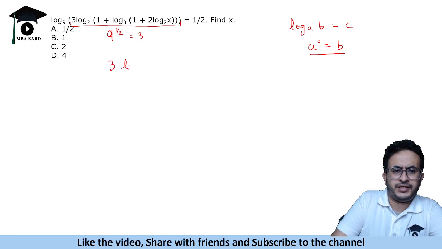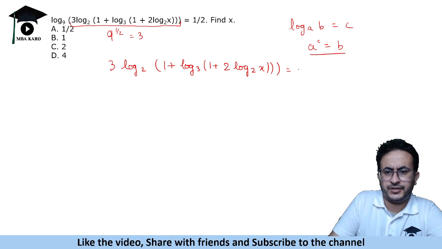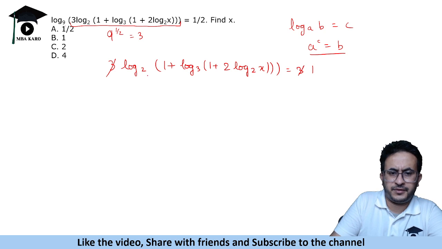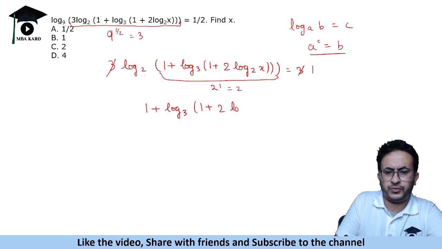So let's write this: 3 log 2, 1 plus log 3, 1 plus 2 log 2x is equal to, what we said, 3. So this becomes 1. Okay, this becomes 1, that means this log 2 is 1, so this is 2 to the power 1, so that is equal to 2. So 1 plus log 3, 1 plus 2 log 2x.